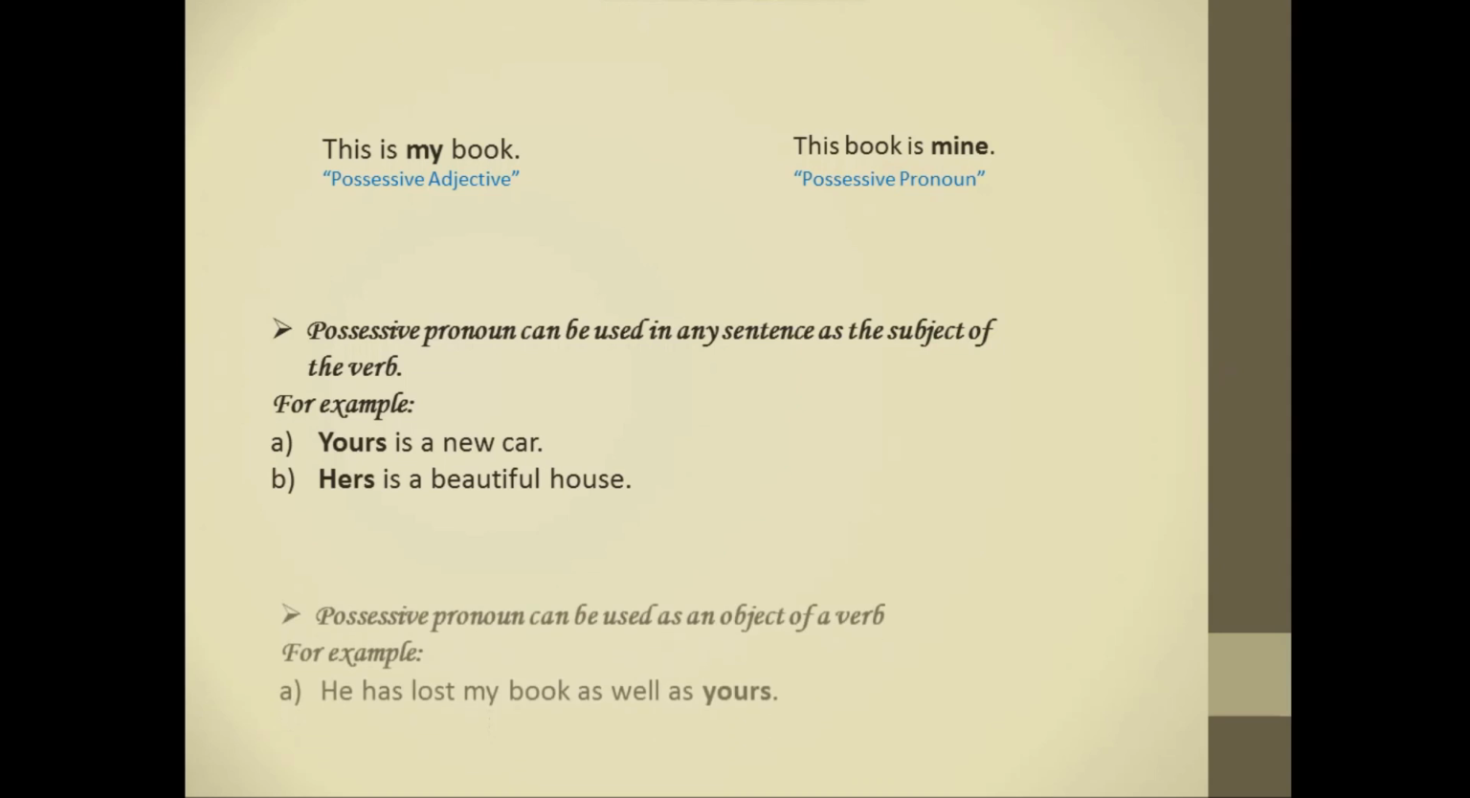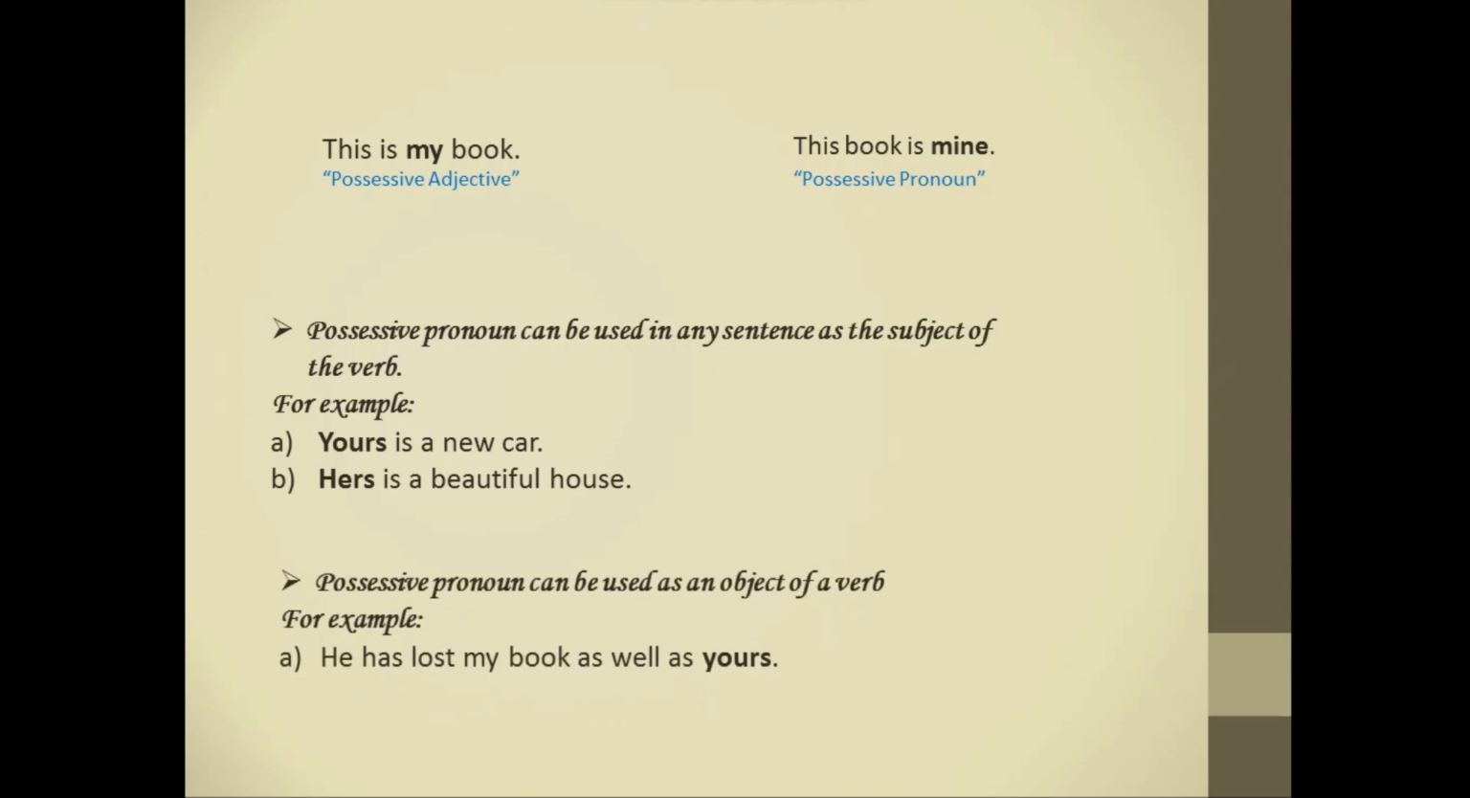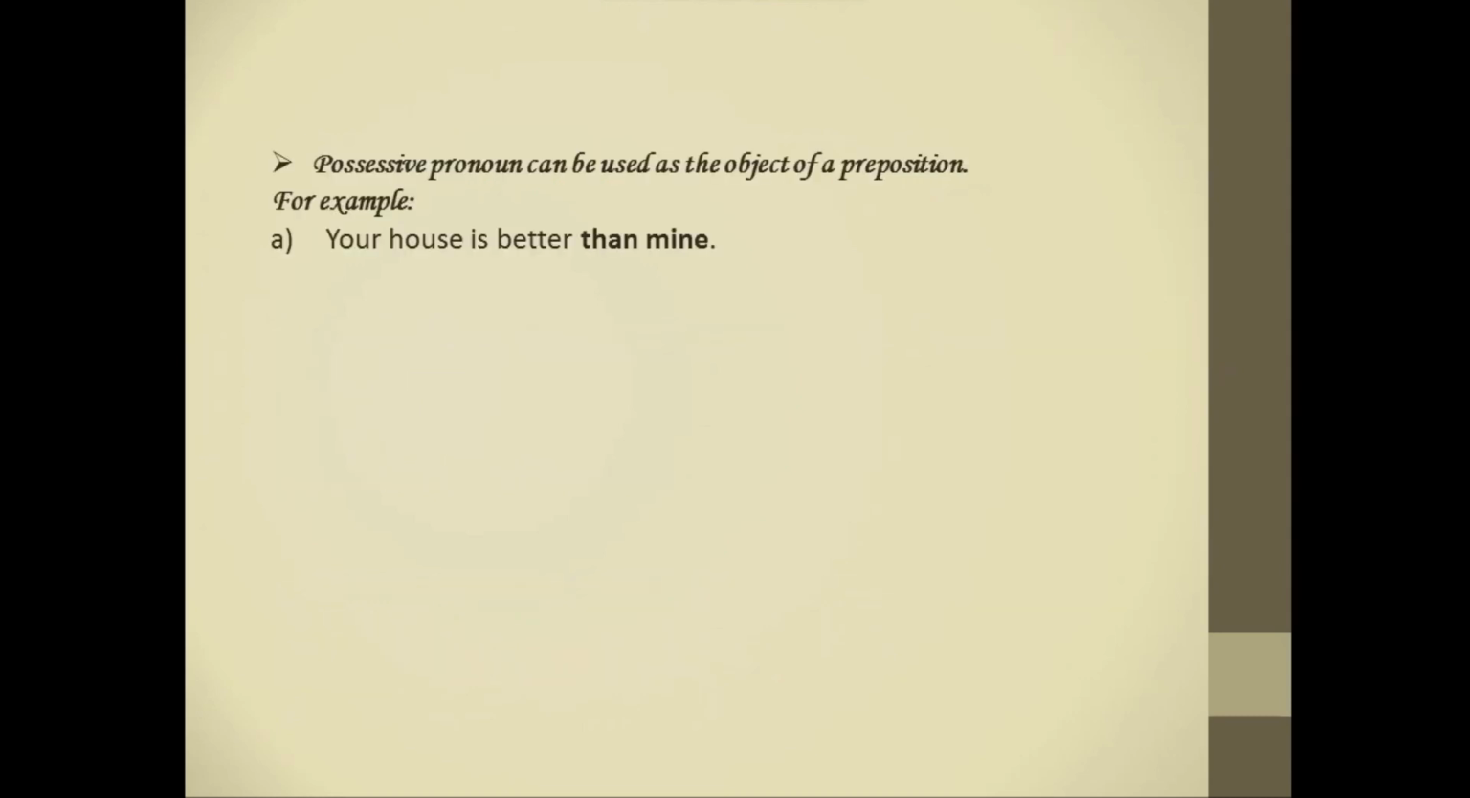Next, a possessive pronoun can be used as an object of a verb. For example, he has lost my book as well as yours. It means he has lost my book as well as your book. So, we can use a possessive pronoun as an object of a verb. Next, a possessive pronoun can be used as the object of a preposition. For example, your house is better than mine. Here, than is a preposition followed by a possessive pronoun.